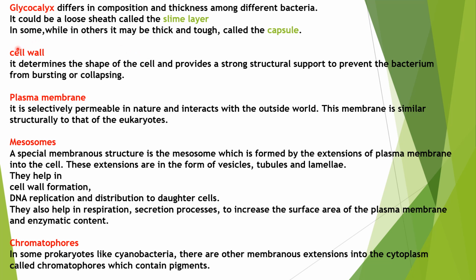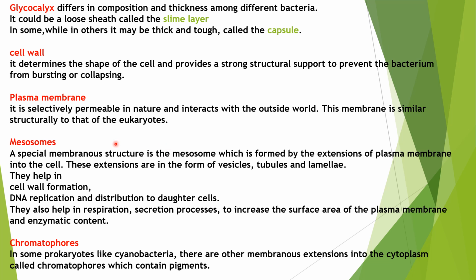Okay. Cell wall, as we all know, provides the shape for the cell and provides strong structural support and prevents bacteria from bursting or collapsing. In case of bacteria, the cell wall is made up of peptidoglycan. I'm repeating it every time so that you can remember it easily. Next, as we all know, the plasma membrane is selectively permeable in nature. It is similar to that of eukaryotes. Whatever the type of organism, prokaryote or eukaryote, the type of plasma membrane is the same, which is a phospholipid bilayer. We will see those while studying the plasma membrane structure.